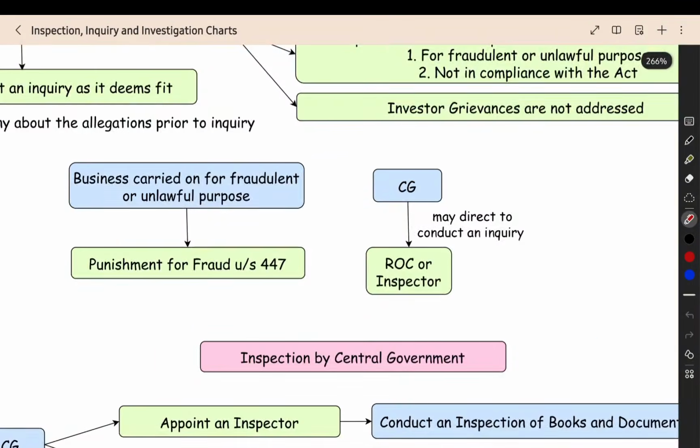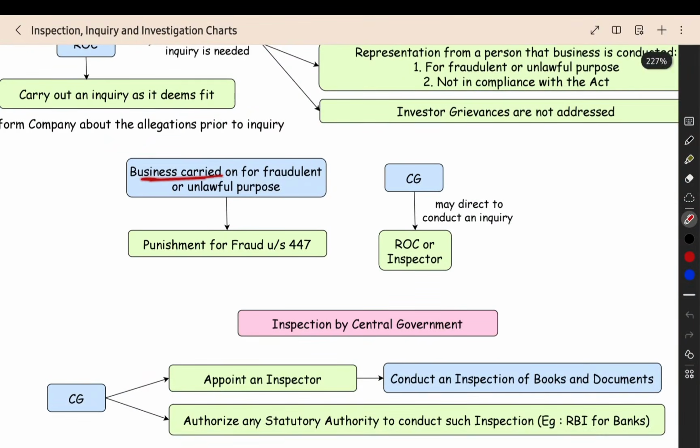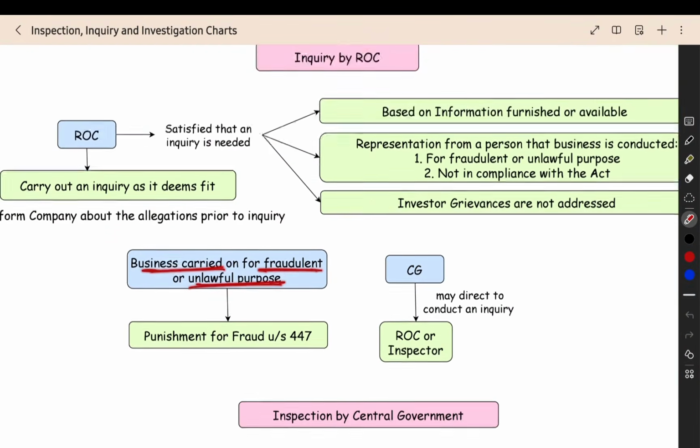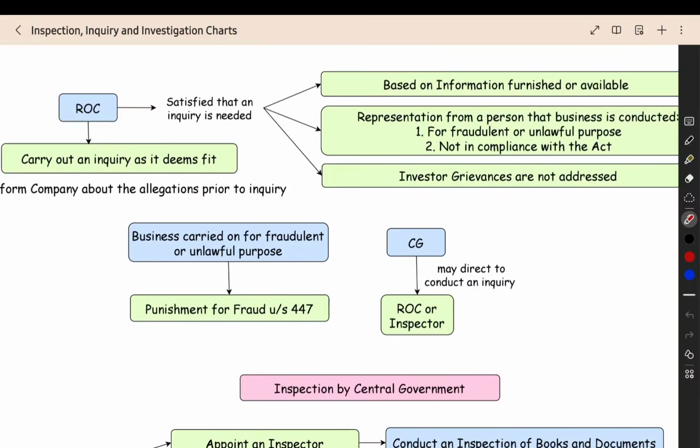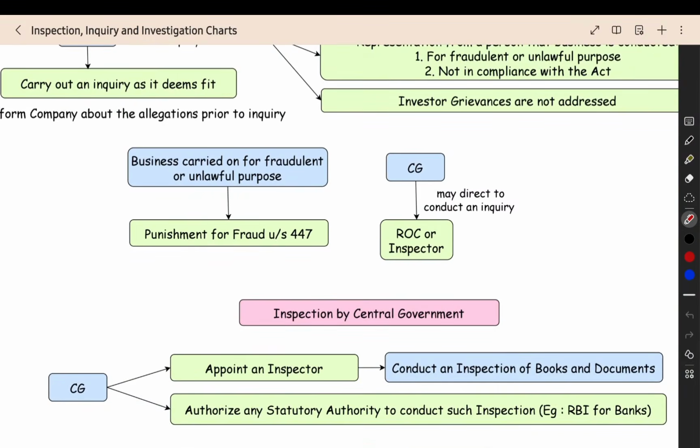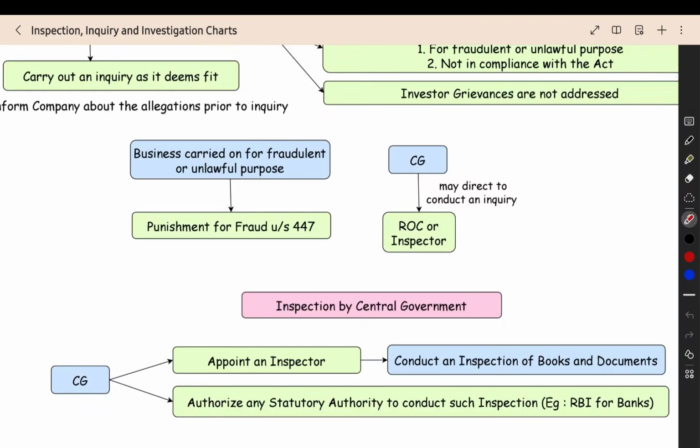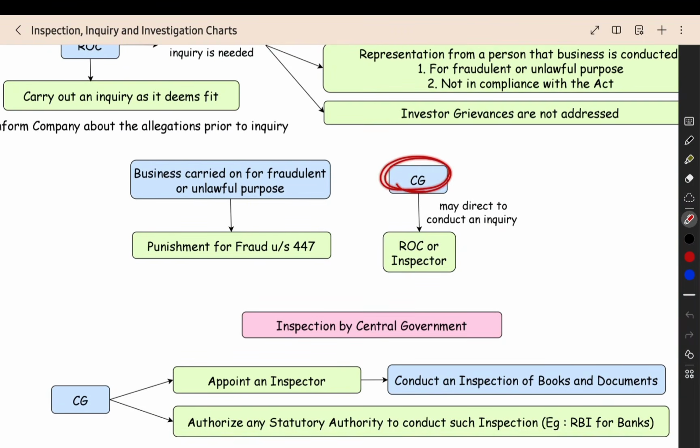Then after the inquiry, if they find that the business is carried on for a fraudulent or unlawful purpose only, that the representation is correct and fraud is actually happening, then all the persons responsible for that will be punishable for fraud under section 447. This is the particular section in the Companies Act which mentions the punishment.